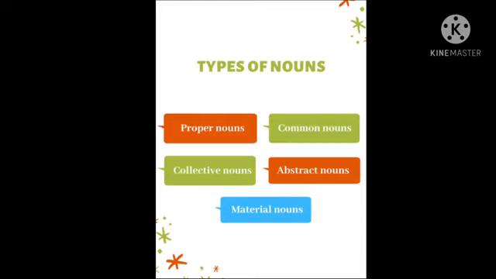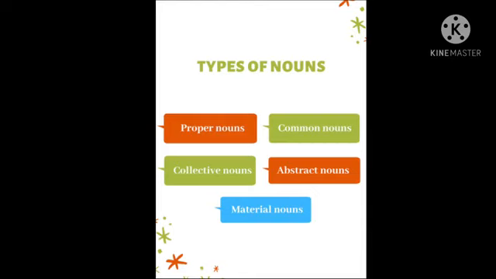Then next come the common nouns. Common nouns are like boys, girls, children, table, chair, dress. All these are common nouns. We are using them as common words. That is called a common noun.